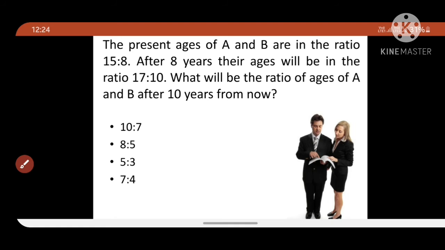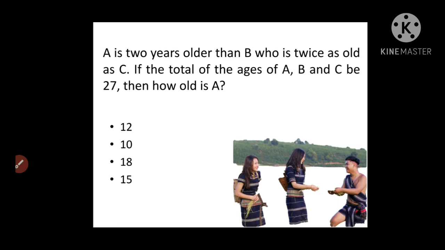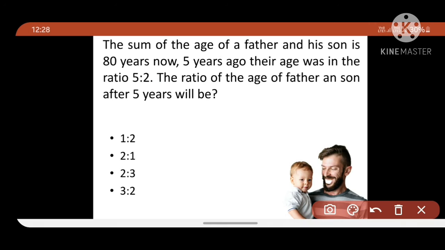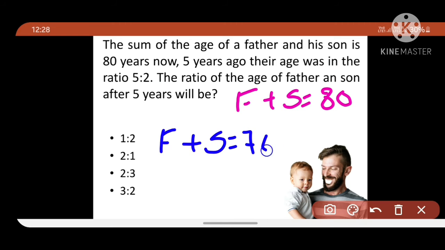Moving on to the next question. The sum of the ages of a father and his son is 80 years. Friends, they are telling that the father's age and son's age total 80 years. 5 years ago their ages were in the ratio 5:2. So friends, the sum 5 years ago will be 70, right? Why? Because the father's age is 5 years less, and the son's also 5 years less. So in total we can subtract 10 years from the sum. Correct?